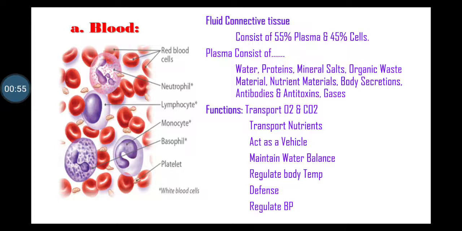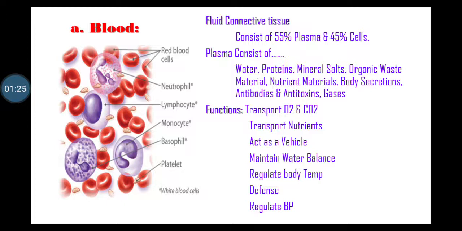Water is about 90 to 92% in plasma. Plasma proteins are about 6 to 8%, that is 60 to 80 gram per unit in blood. Albumin, globulin, fibrinogen and prothrombins are present in our blood. Mineral salts like calcium, sodium, potassium, iron, copper, iodine, magnesium, etc.